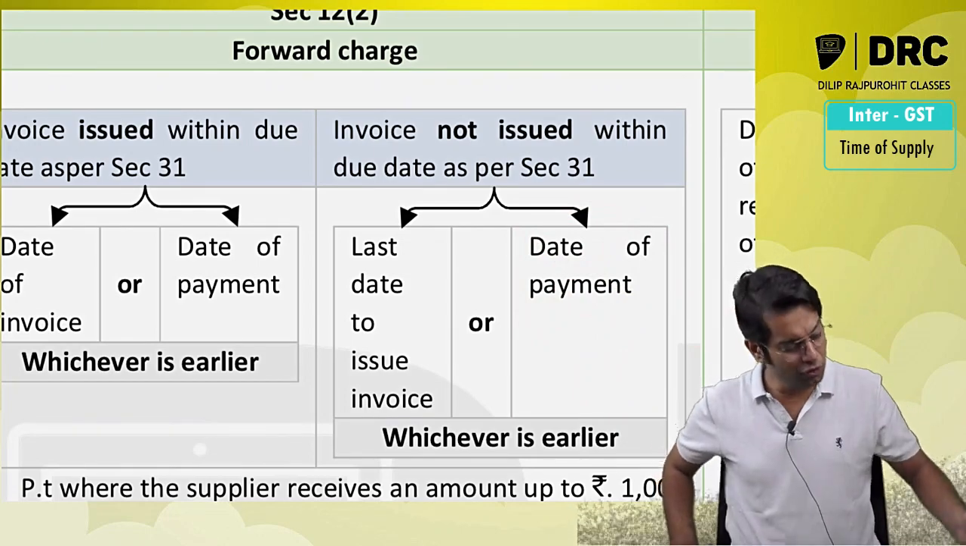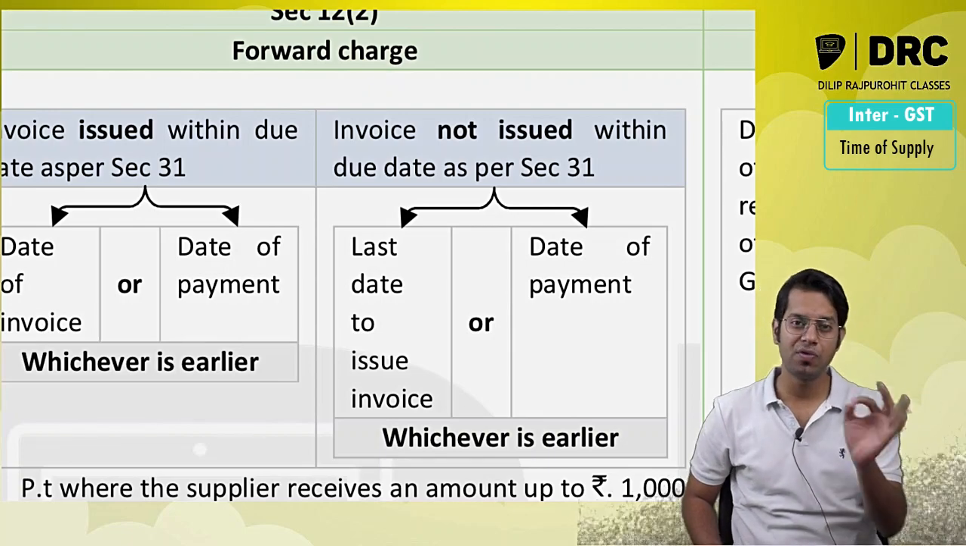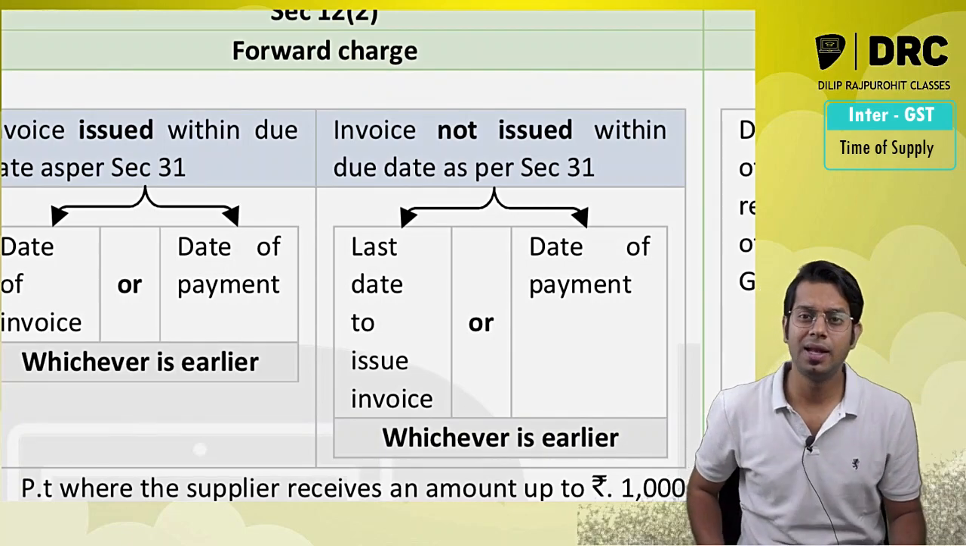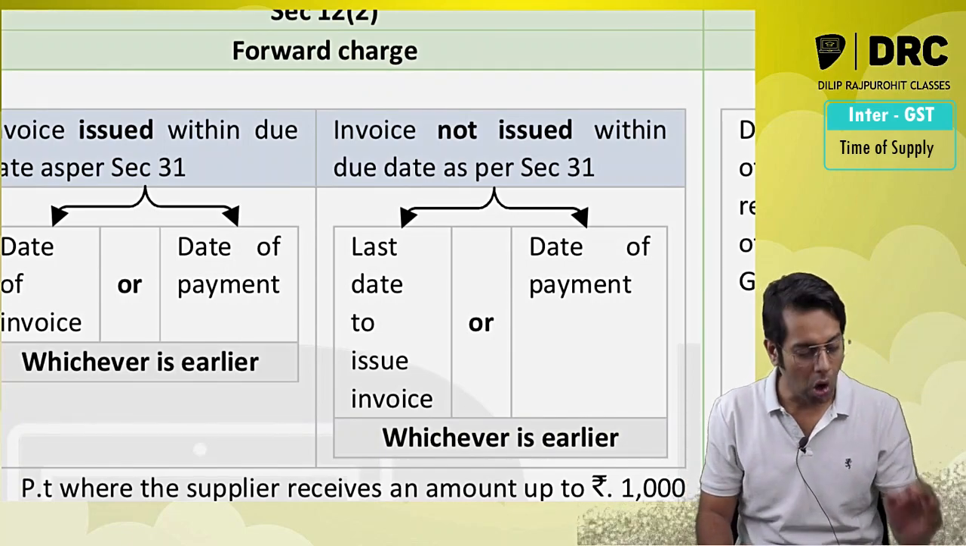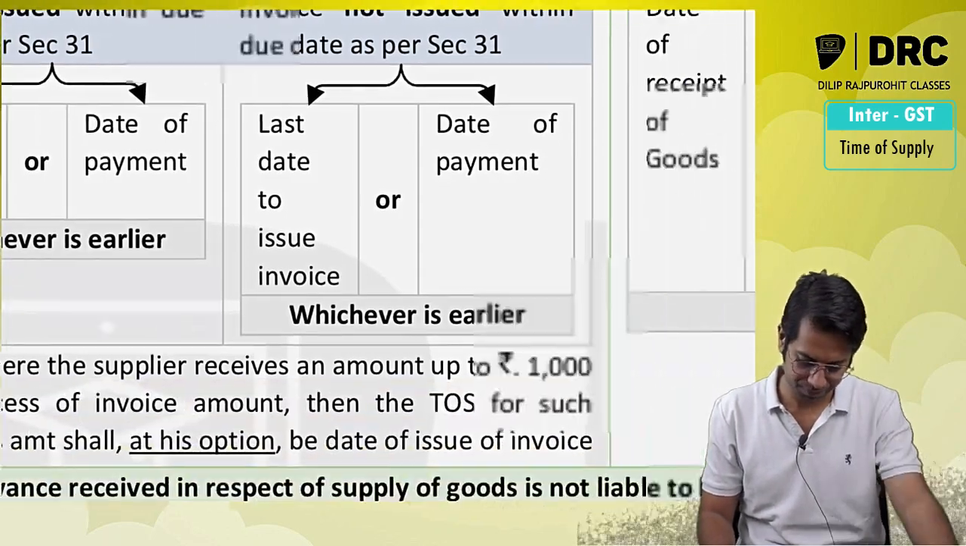It says if you receive any money before making the supply, as simple as that. If you receive any money before the supply has been made by you, then the date of receipt of such money will not be taken as time of supply. It is applicable only in case of goods.